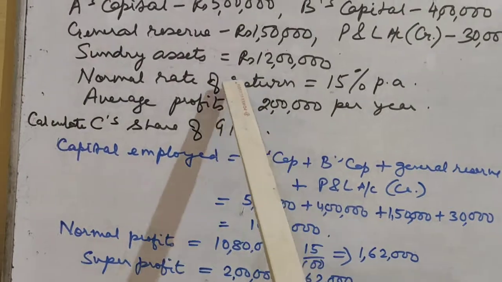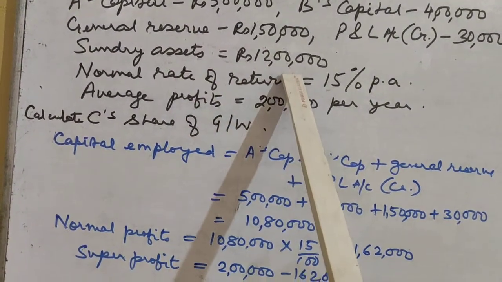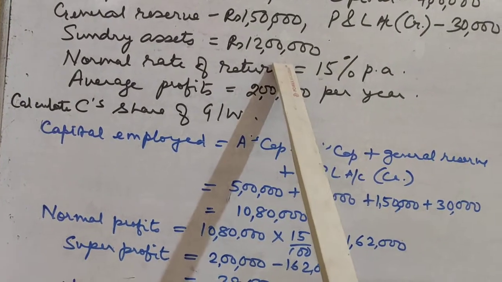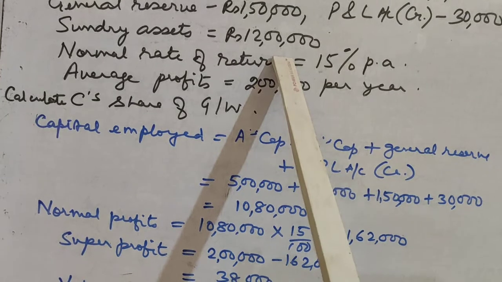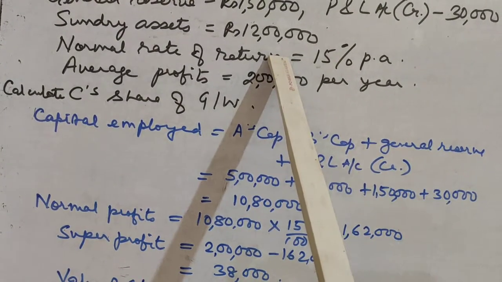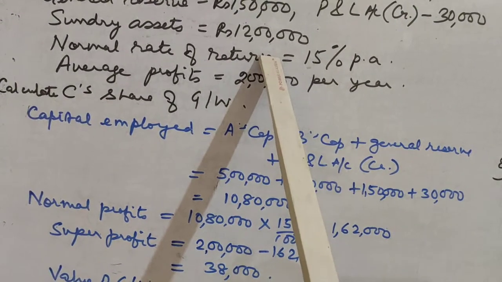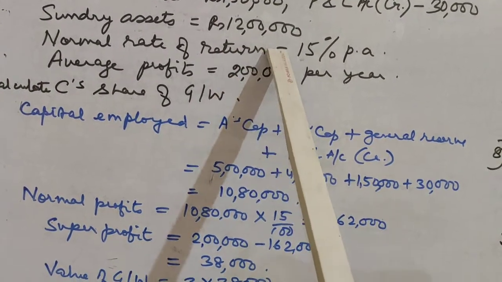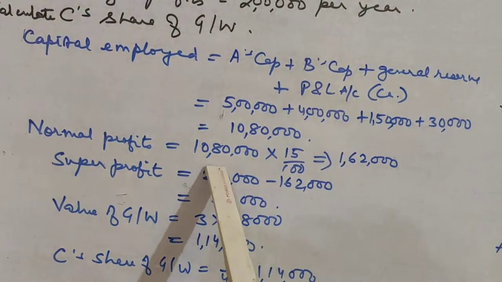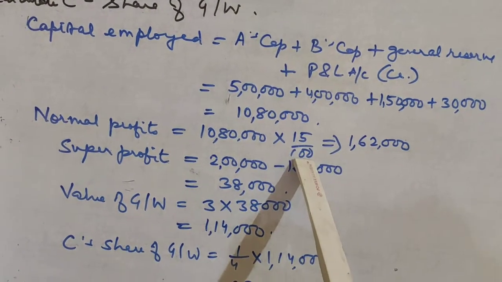Now here we are ignoring the sundry assets, that is 12 lakh given. Had we taken the sundry assets, then sundry assets minus external liabilities, that we should be taking in order to find out capital employed. But since external assets and liabilities are not given in the question, we are ignoring that. Then normal profit will be equal to 10,80,000 into 15% of that, that is